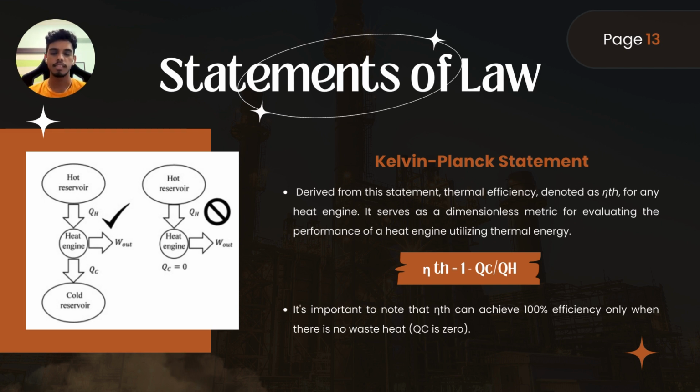The equation is nth equals 1 minus QC over QH. It is important to note that it can achieve 100% efficiency only when there is no waste heat, QC is 0. Based on the diagram shown here, the right part clearly shows that it's impossible to have a heat engine without waste energy, QC equals 0.